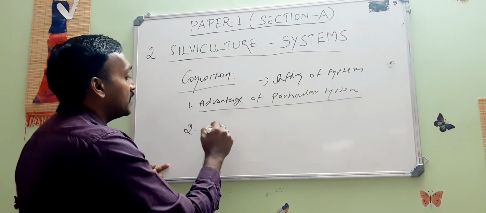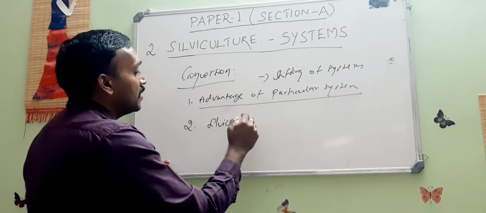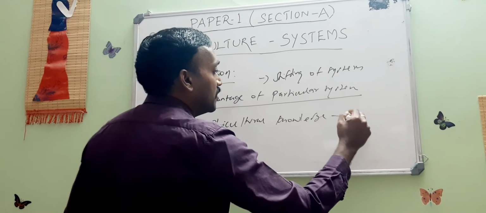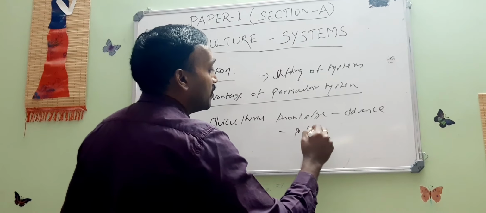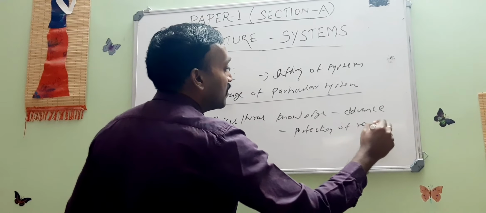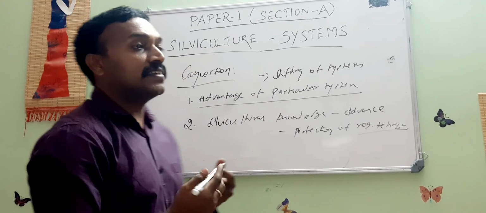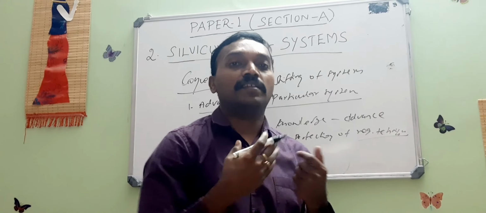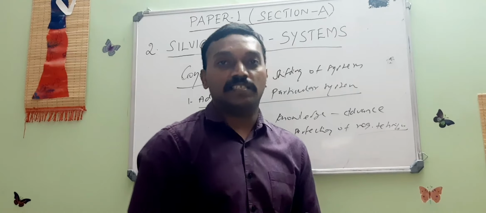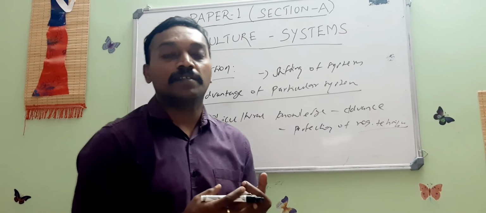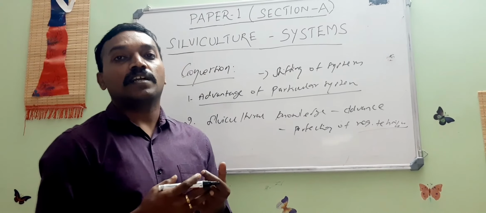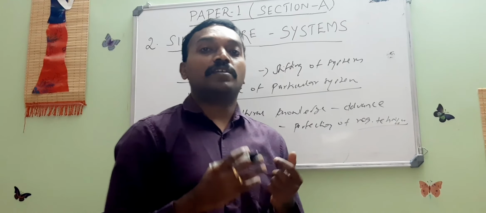Another one is about the silviculture knowledge, maybe due to advancement or perfection of regeneration technique. Due to the latest techniques found in research, updated results about the regeneration or anything, we may be shifting or changing the system from one to another.